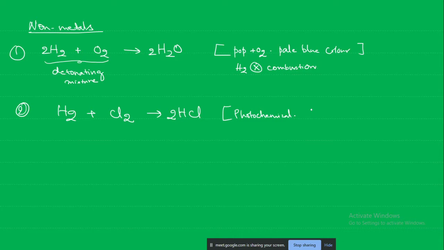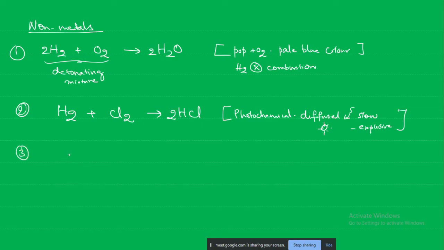Okay, so if the intensity of the sunlight is less, that is diffused sunlight, then the reaction will be slow. But if it is intense sunlight, then the reaction will be explosive. So this reaction with chlorine is an example of a photochemical reaction.